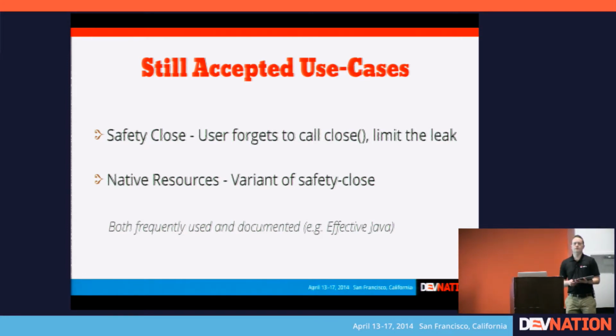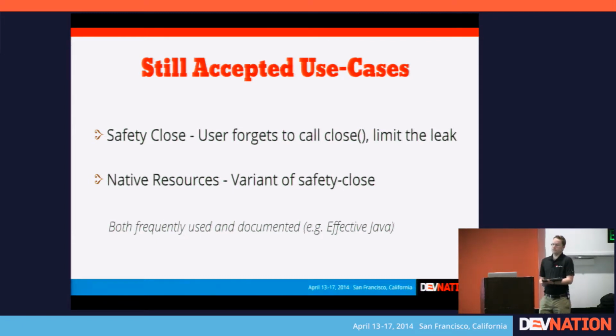And that scenario is what's called the safety close. Essentially, what it's saying is that in a garbage collection case, what you want is the user to use a try finally block. But they might not do that. And so in that case, instead of just letting the calling code leak a resource, you can put a finalize call on your object and then safely free it in that case where they forget to do it.